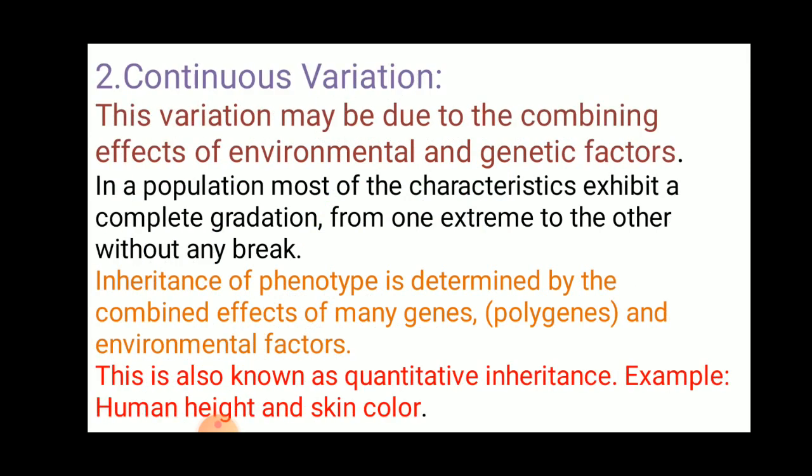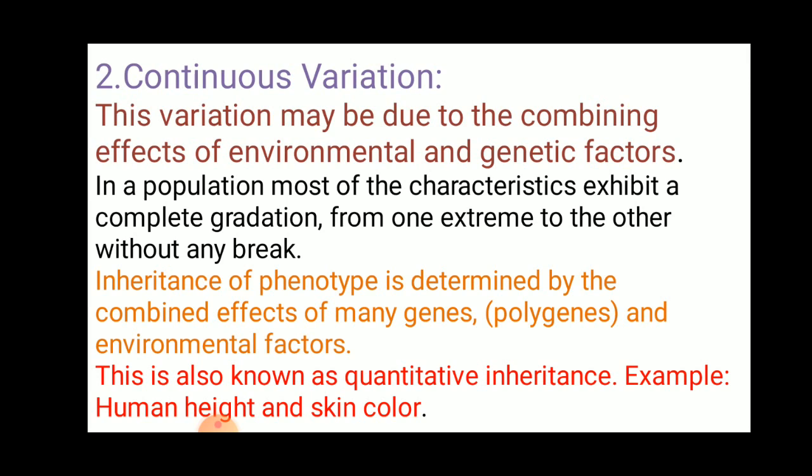Next one, continuous variation. This variation may be due to the combined effect of environmental as well as genetic factors. So you have to compare continuous and discontinuous variation. Discontinuous variation is controlled purely by genetic factor, whereas continuous variation is the combined effect of environmental as well as genetic factors.